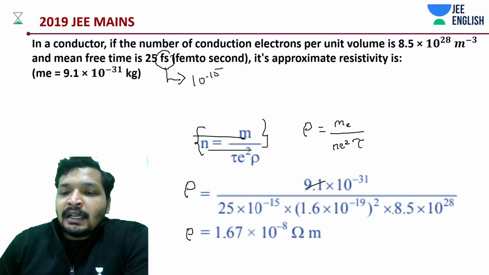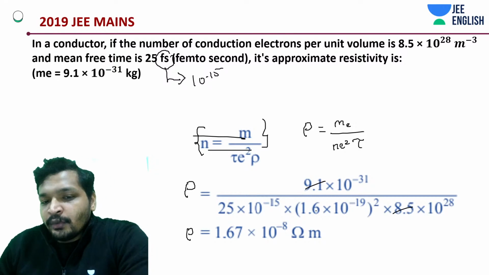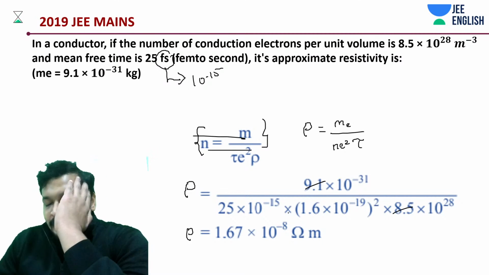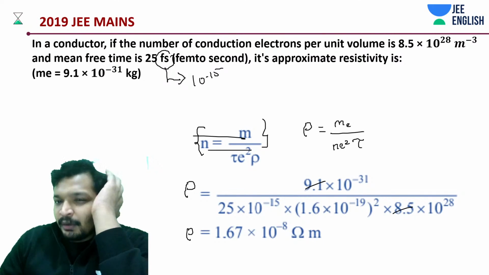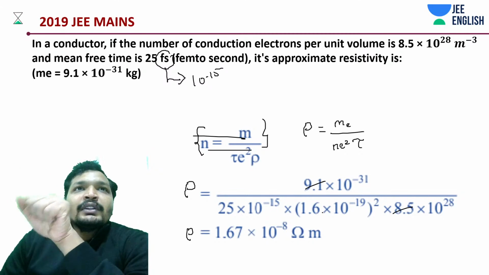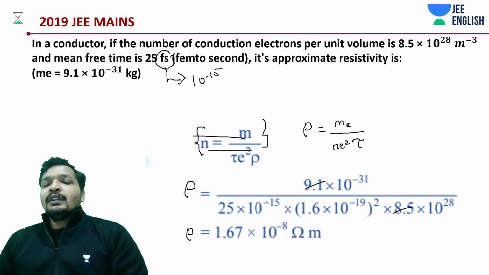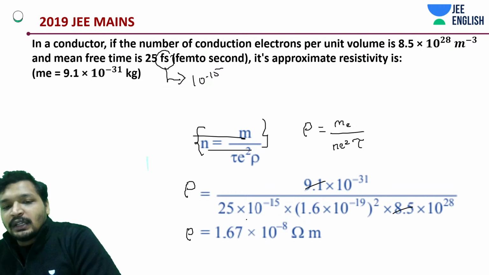For example, I'll cancel out 9 and 8.5. I don't mind doing that. And I'll say 1.6 into 25 and twice, right? That would be giving you something like 10, etc., because it's 1.6 whole square, and 1.6 squared is 2.56, so it's like 50, etc. So somehow we'll be approximating things very quickly.